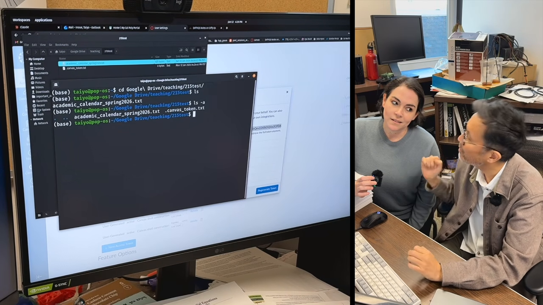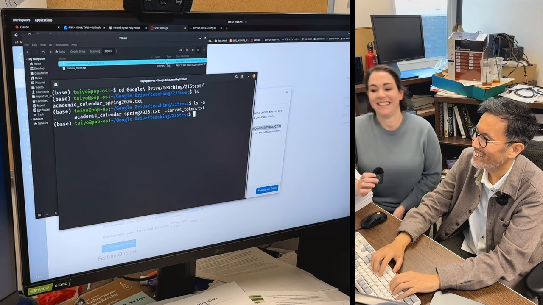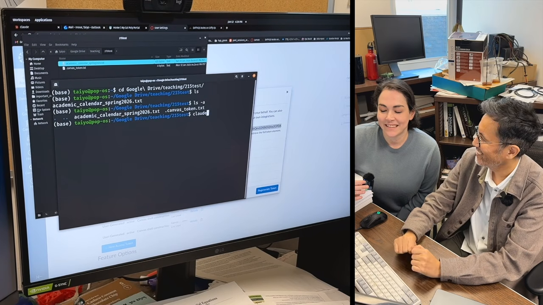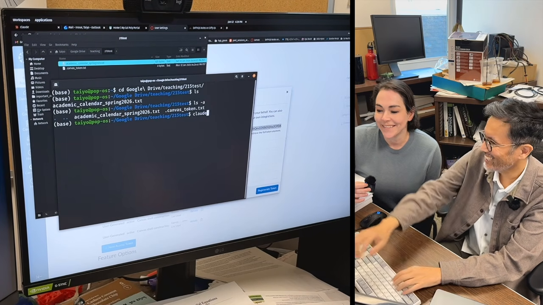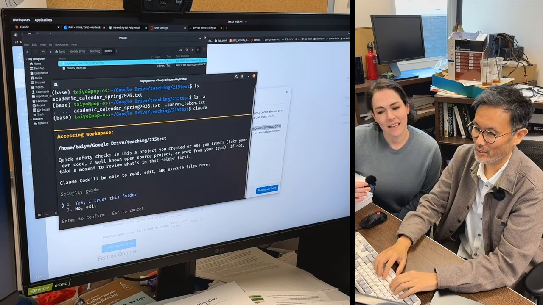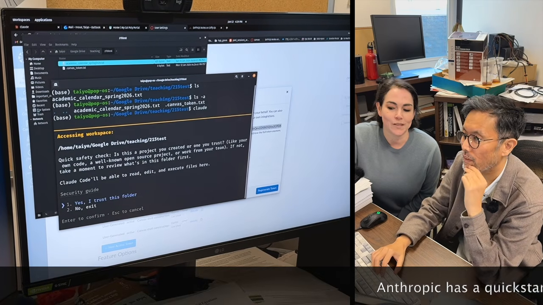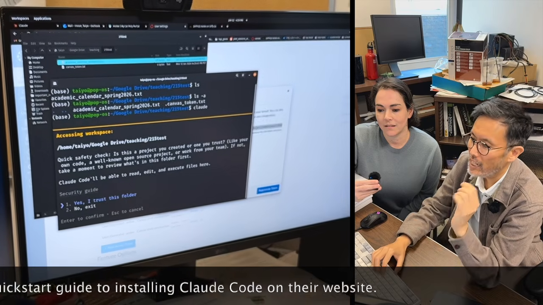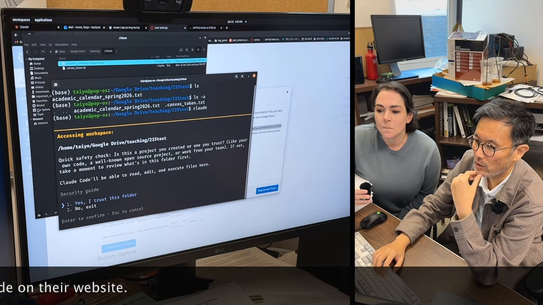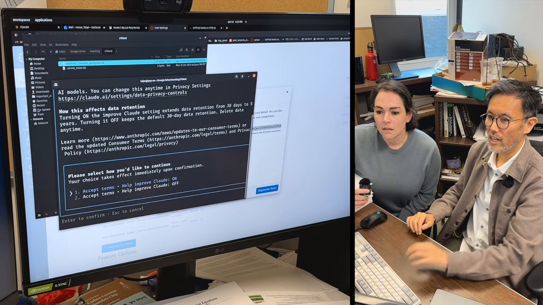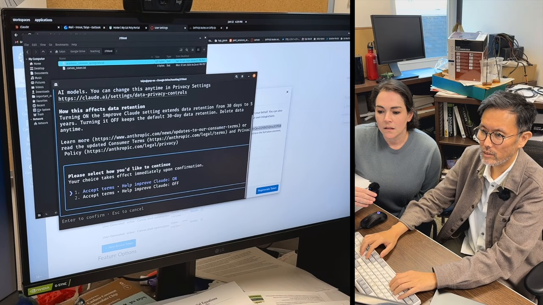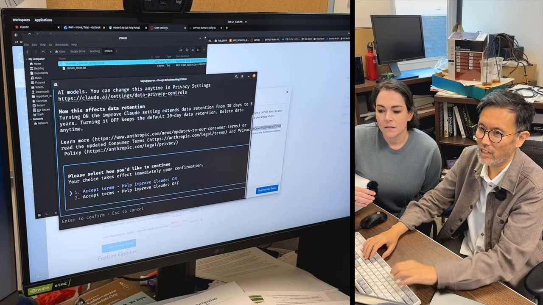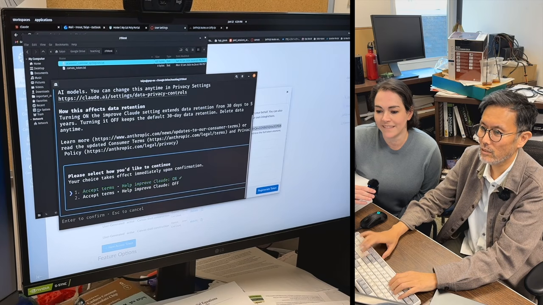Now here's the magic. Okay. Are you ready? Yeah. Oh, I am familiar with Claude. This is Claude Code, and it's going to ask you. Wait, and you have this pre-installed on your computer? Yes, this is very easy to install. You just Google search Claude Code, and there's a simple thing that you can do to install this. Yeah, I trust this folder. Accept terms. Yeah, I don't mind. I have no issues around privacy. Let's go. Help improve Claude.